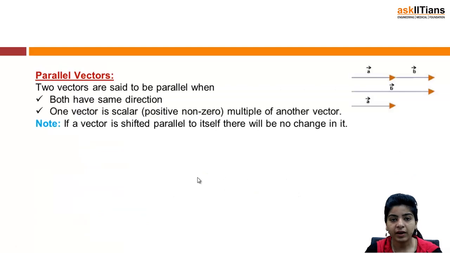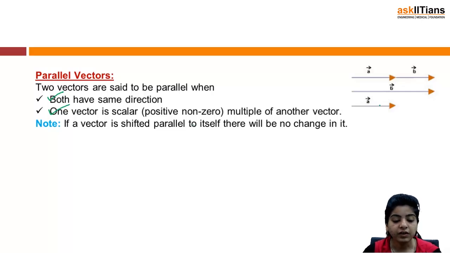Next we have parallel vectors. Two vectors are said to be parallel when both have the same direction and one vector is a scalar multiple of another vector, and that scalar is positive non-zero, right? So this is A, this is B, they should be in the same direction, and one vector is a scalar multiple of another vector, and the scalar should be positive non-zero. That is the main thing, right?